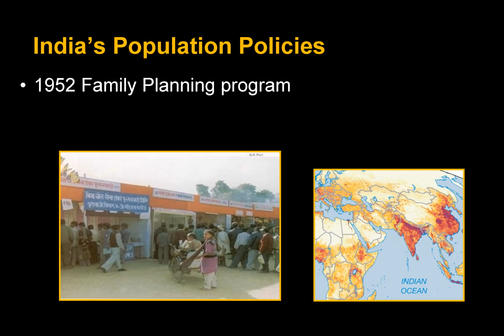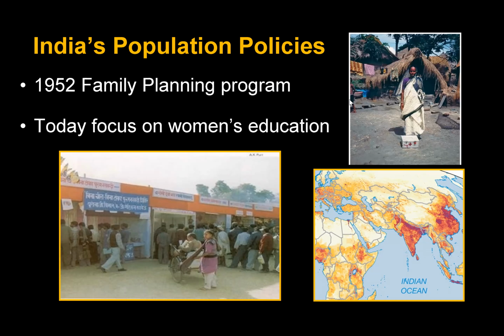But today, they've changed that to working on women's education. So they'll take women from a community, they'll train them in basically first aid and all those things, as well as family planning. They go back to the community, and then they do it, and that actually has had positive results. So top down was the first one that didn't work, but focusing on bottom up and empowering women actually related to positive outcomes.